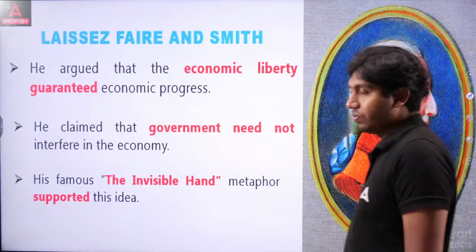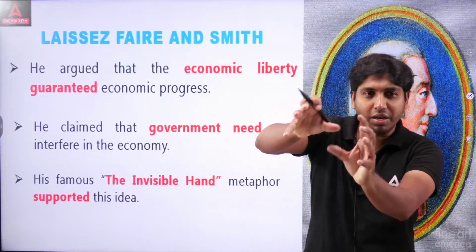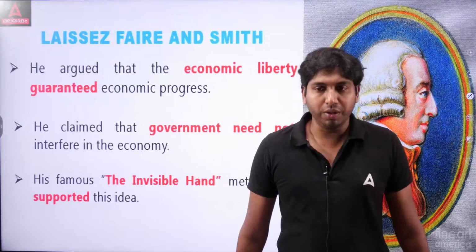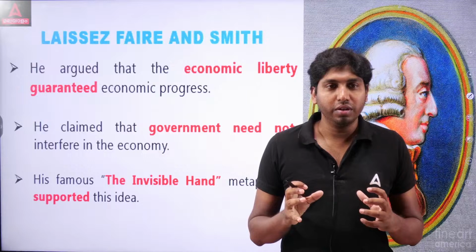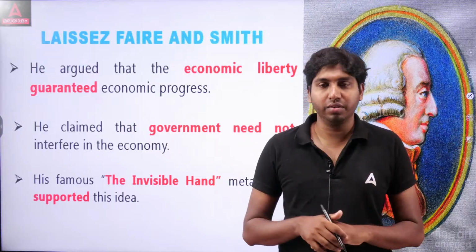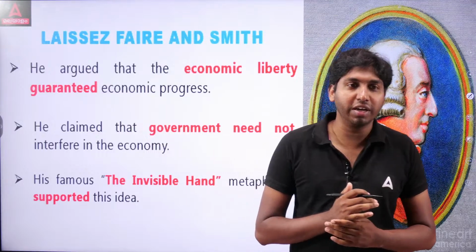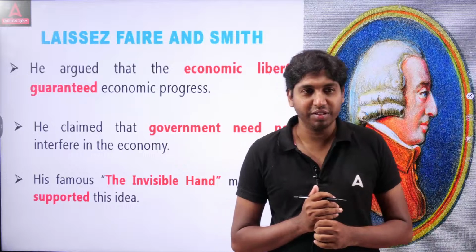So he argued what? He advocated for liberty. Adam Smith, the father of modern economic thought, argued for economic liberty or economic progress. So he claimed that government need not interfere in the economy.